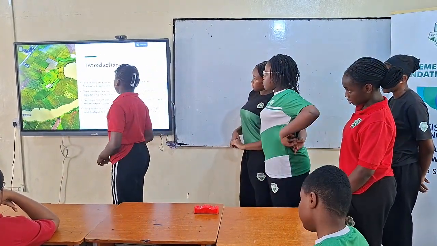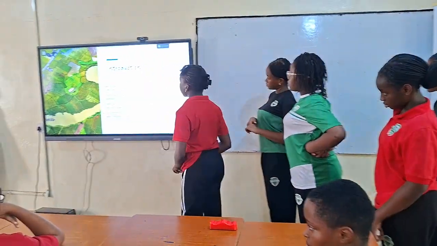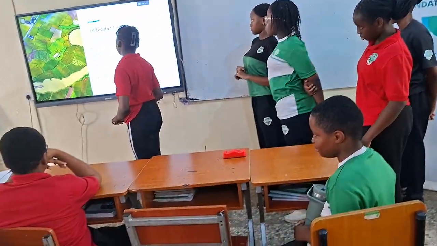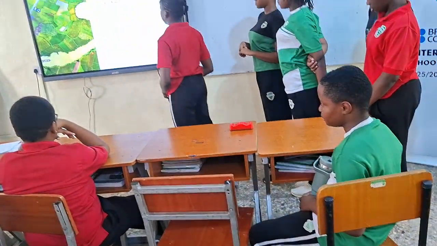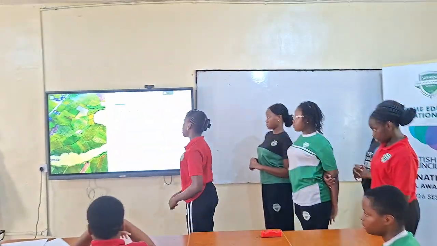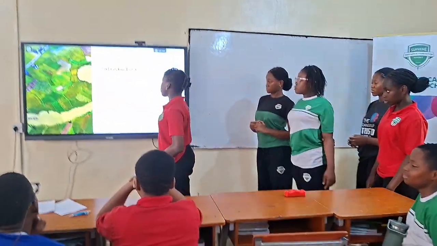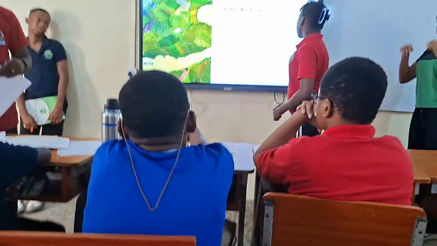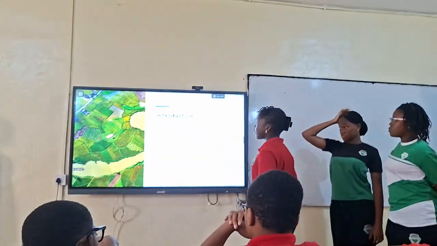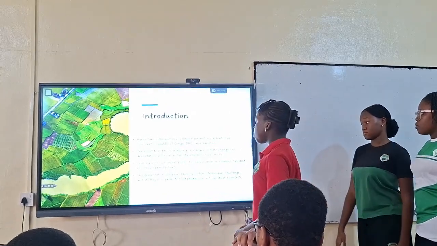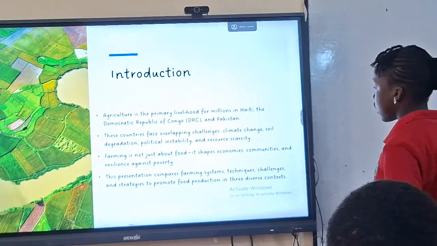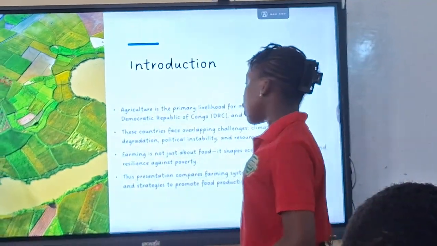Introduction. What is agriculture? Agriculture is the primary livelihood for millions in Haiti, the Democratic Republic of Congo, also known as DRC, and Pakistan. These countries face overlapping challenges like climate change, soil degradation, political instability, and resource scarcity.